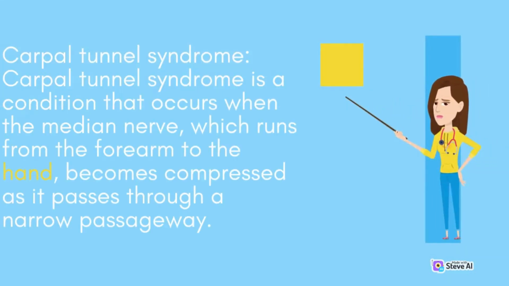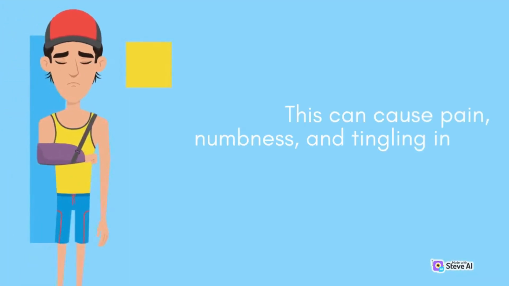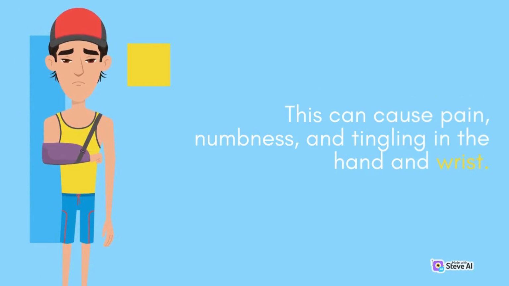Carpal tunnel syndrome. Carpal tunnel syndrome is a condition that occurs when the median nerve, which runs from the forearm to the hand, becomes compressed as it passes through a narrow passageway. This can cause pain, numbness, and tingling in the hand and wrist.